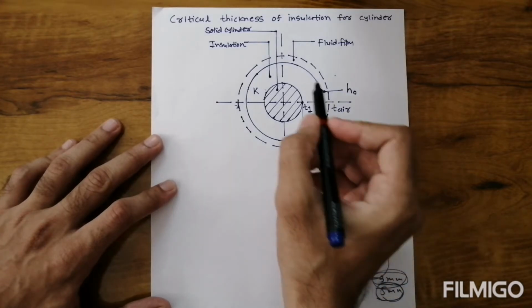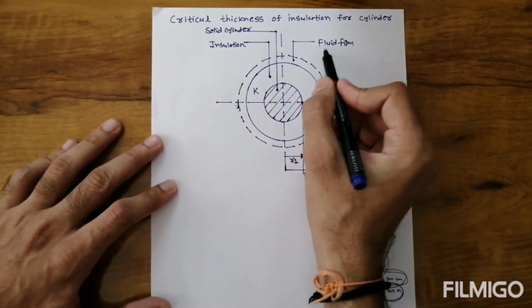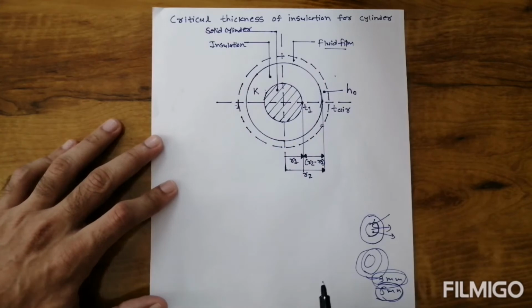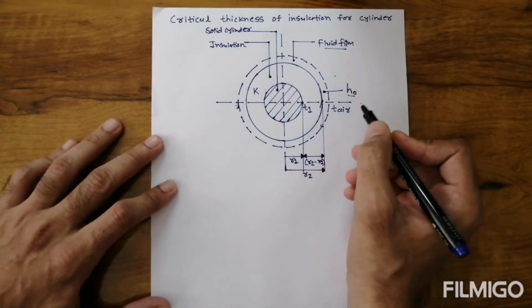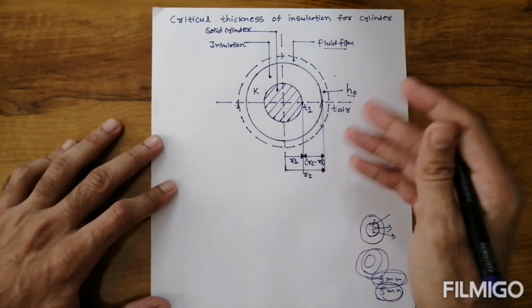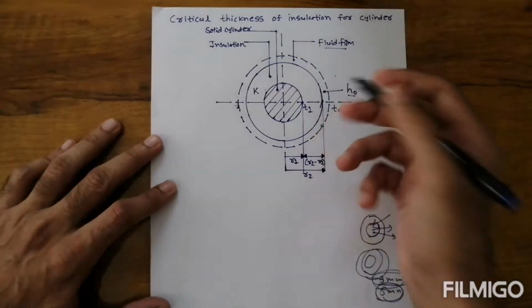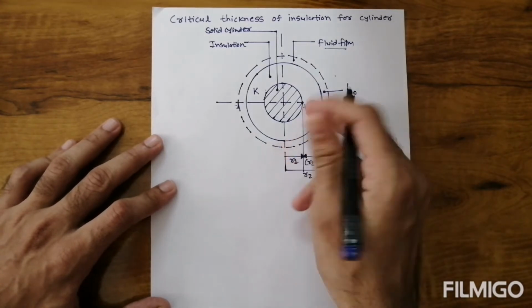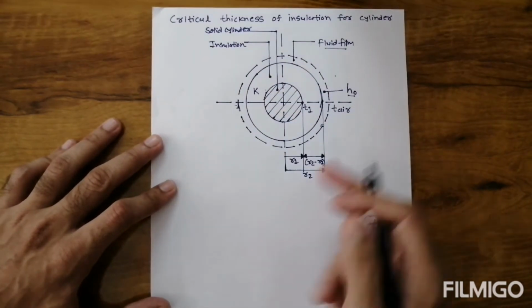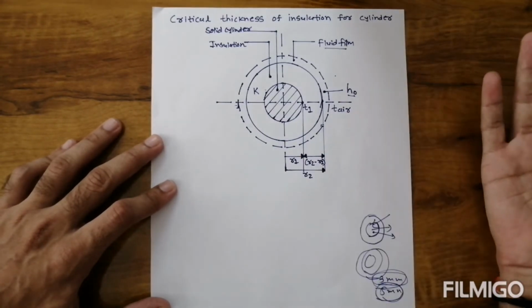Then we consider the outside fluid film. It means outside convection is there. So we consider ho as the heat transfer coefficient at the outer surface of the insulation and surrounding air. T1 is the surface temperature of the solid cylinder and T air is the surrounding temperature of the air.